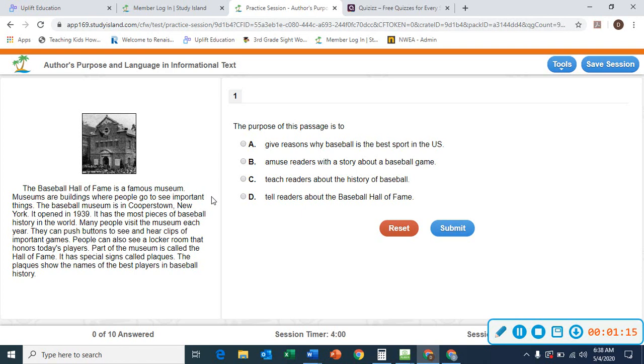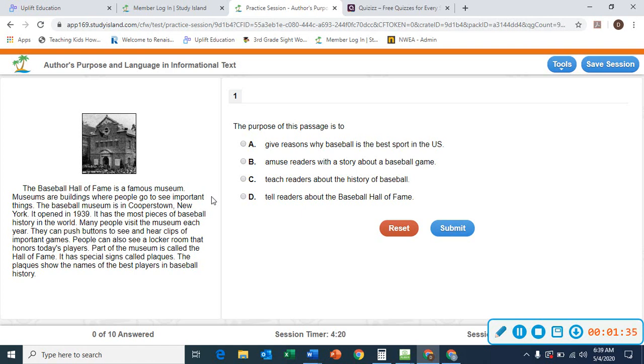They can push buttons to see and hear clips of important games. People can also see a locker room that honors today's players. Part of the museum is called the Hall of Fame. It has special signs called plaques. The plaques show the names of the best players in baseball history.